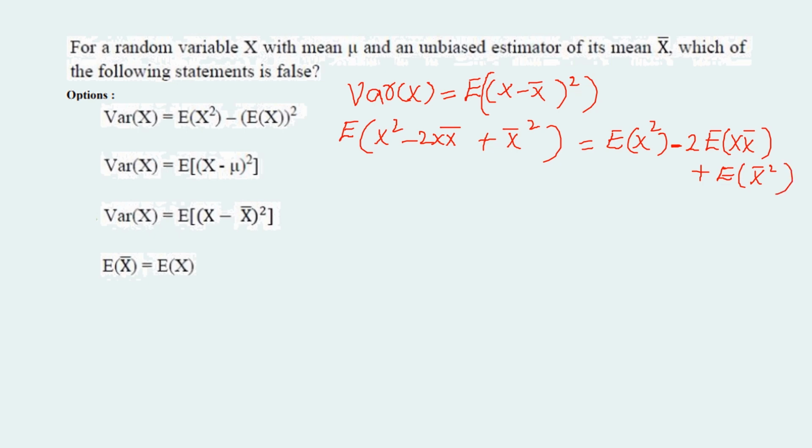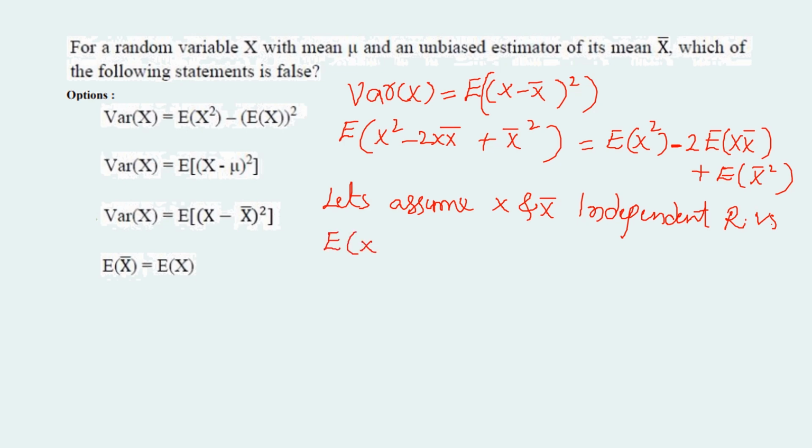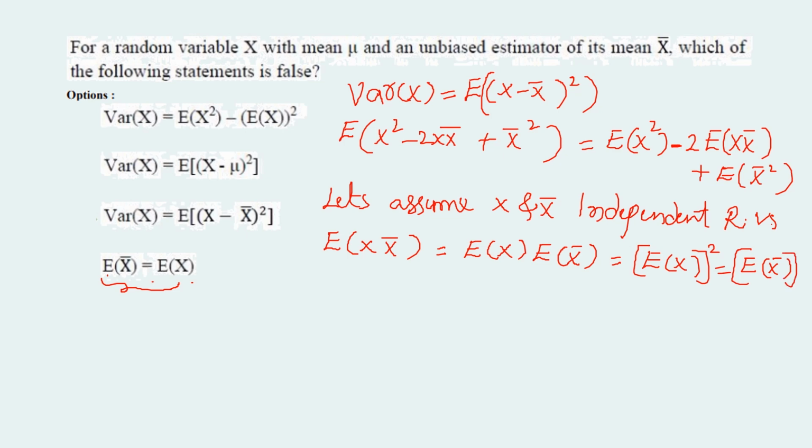Now let's assume x and x bar are independent random variables. For independent random variables, expectation of x times x bar is equal to expectation of x times expectation of x bar. By using option D, expectation of x bar is equal to expectation of x, we can rewrite this as expectation of x whole square, which is equal to expectation of x bar whole square. Both are the same, so let's substitute this in the above equation.